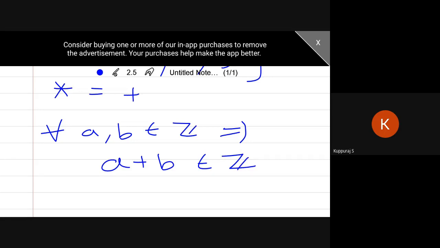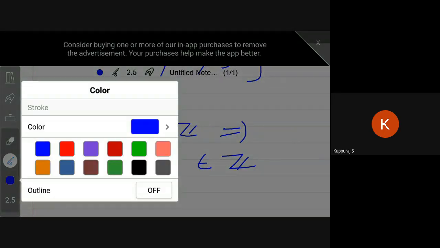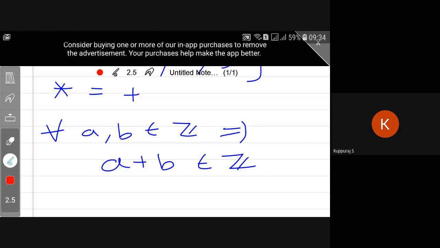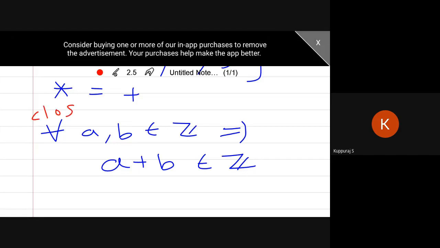If it is satisfied, then we can say that this is called the closure axiom. Obviously, the sum of two integers is again an integer. So the first axiom, the closure axiom, is satisfied.